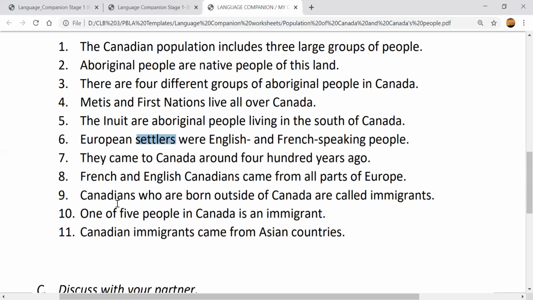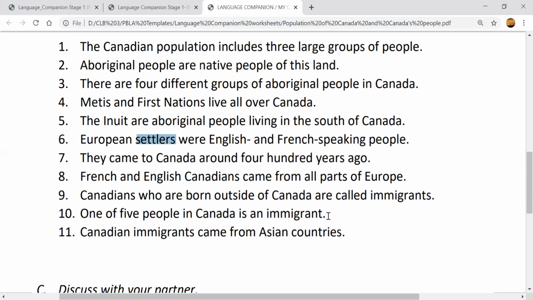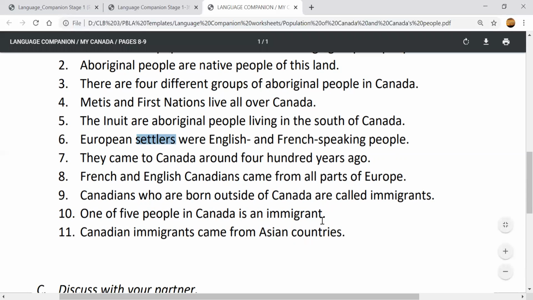9, Canadians who are born outside of Canada are called immigrants. So what are immigrants? Is this right? True or false? 10, 1 of every 5 people in Canada is an immigrant. 1 out of 5 people in Canada is an immigrant.